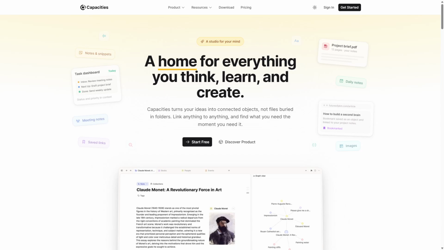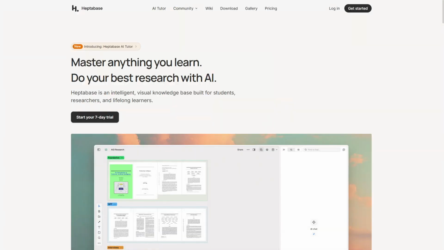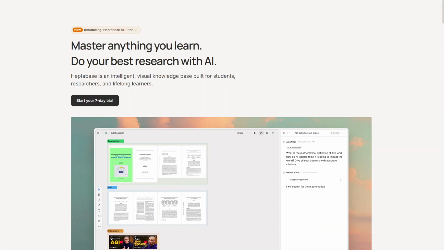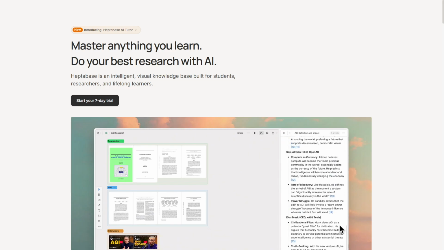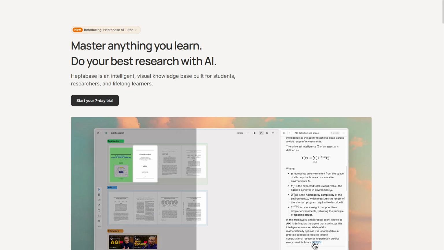If you thrive on visual organization and collaboration, Capacities is the recommended choice for your personal knowledge management needs. For those who prefer structured note-taking and a strong focus on building a knowledge base, Heptabase is the ideal option. Both tools have unique strengths, so choose the one that aligns best with your workflow and information management style.